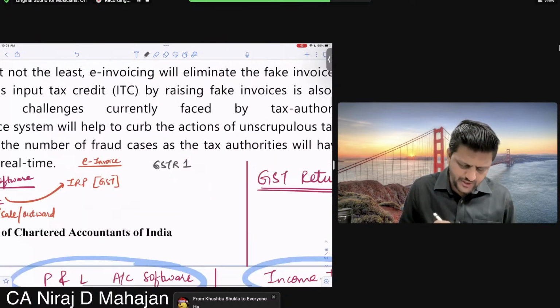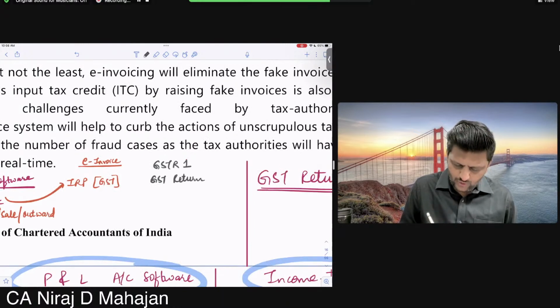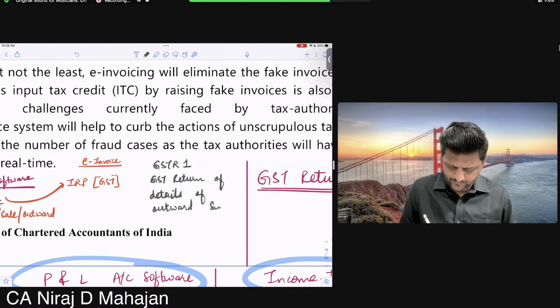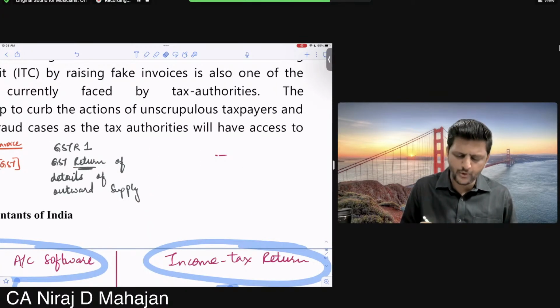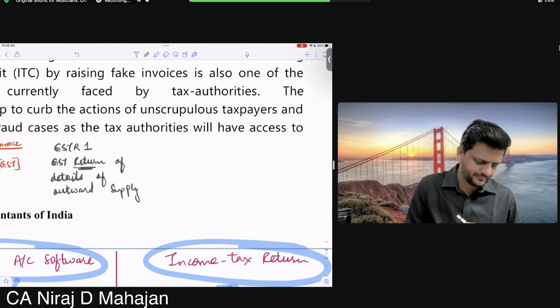It is a GST return of details of outward supply. So this is also a return. Again, this return also has to be uploaded on the portal only, GST portal. Okay, GST common portal.